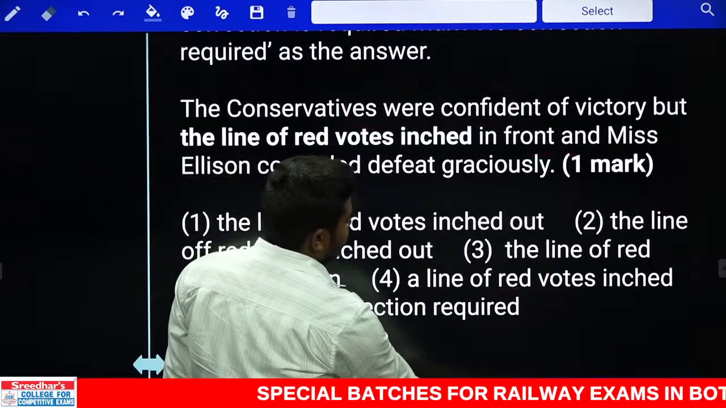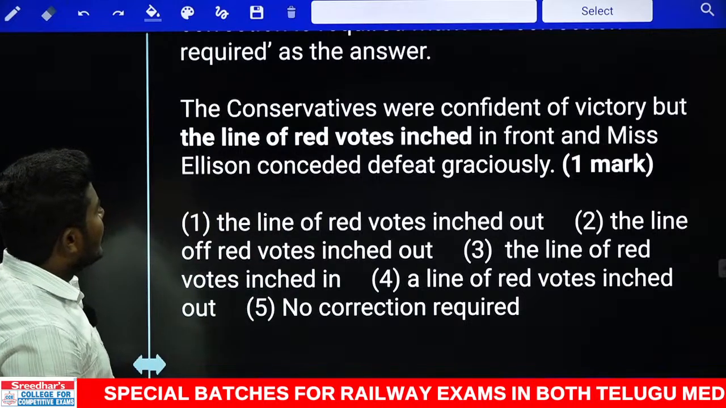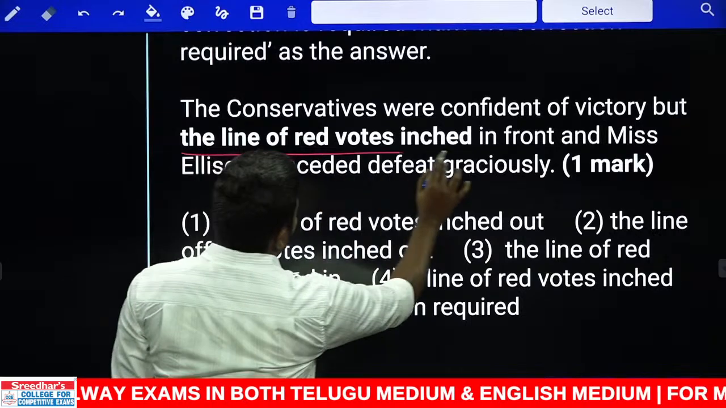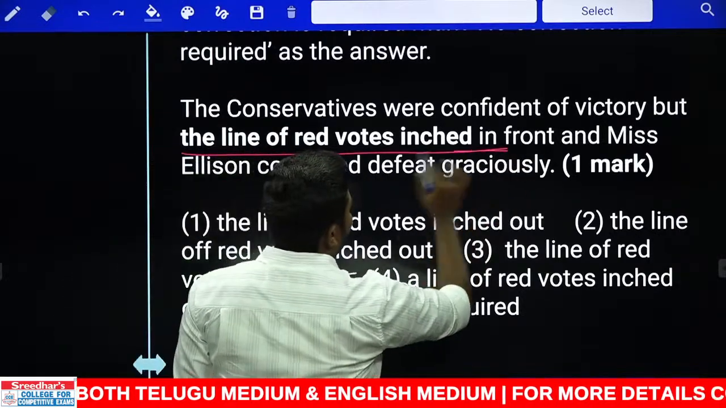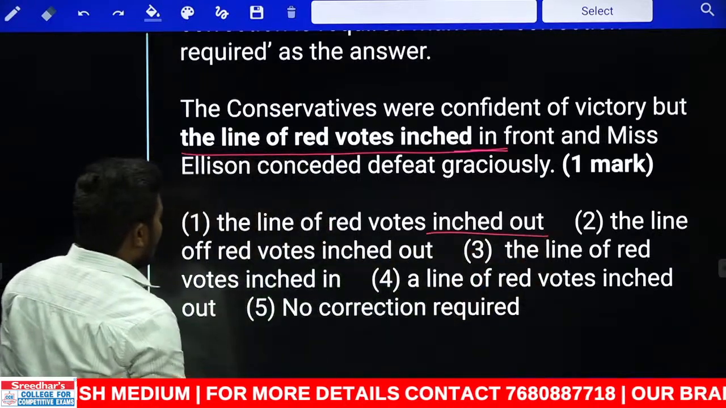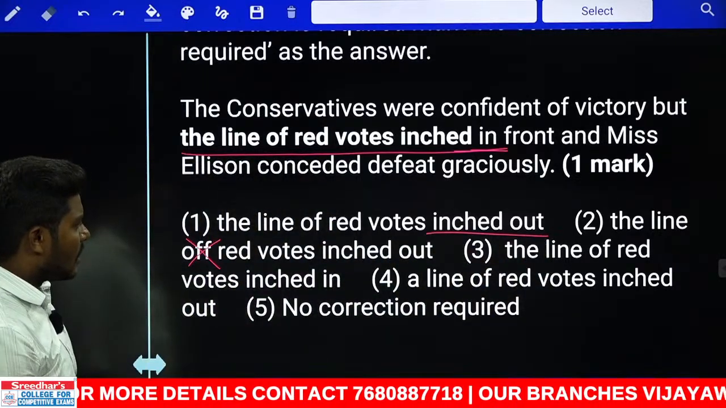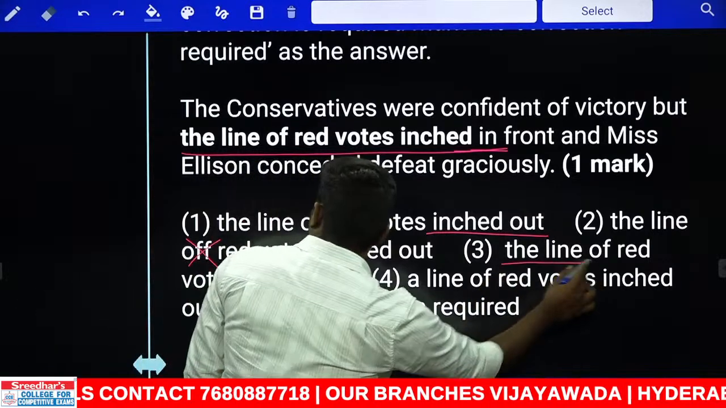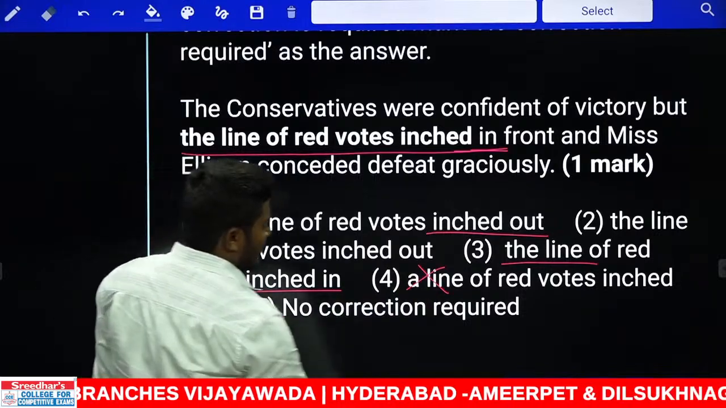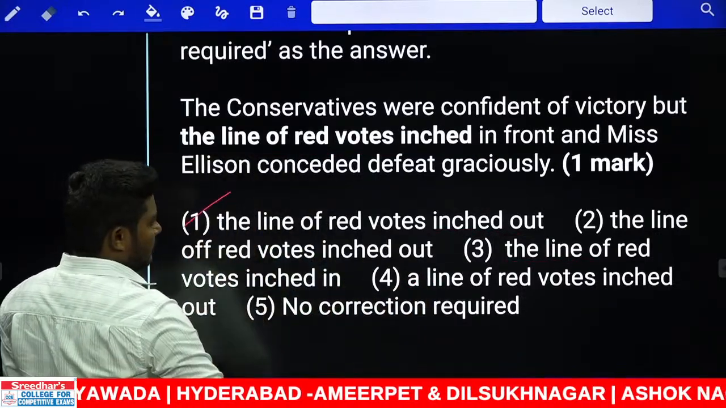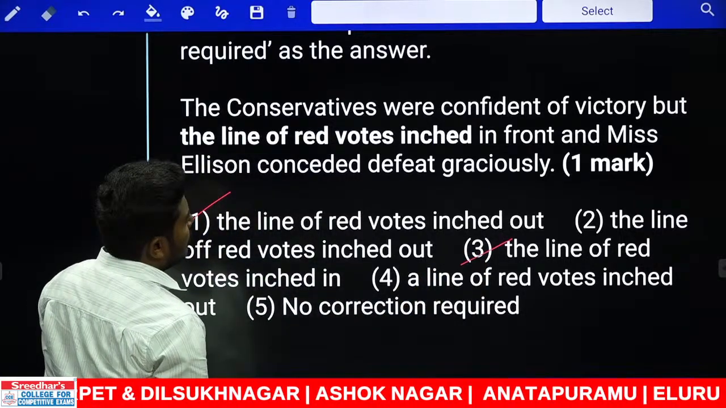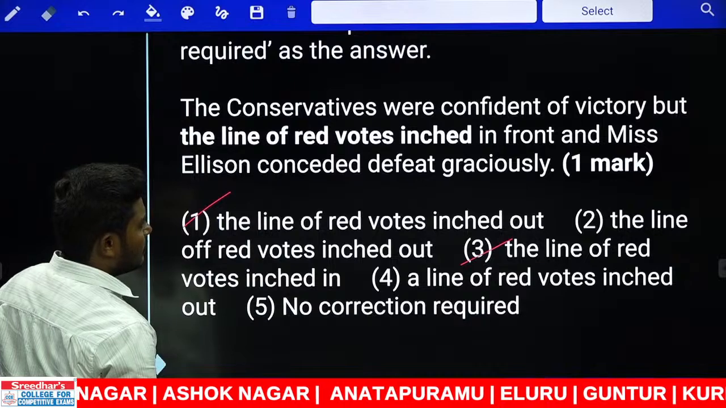Next, 129. The conservatives were confident of victory, but the line of red words inched in. Till in you need to highlight. Look at this. The line of red words inched out, that is one case. The line of is eliminated, that is, we are not referring to of. The line of red words inched in, that is inched out, not a line, that should be used with the line. Now your answer is either the first one or the third one. What is the difference between the first one and the third one?